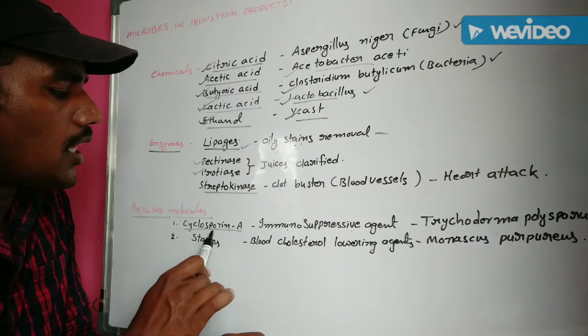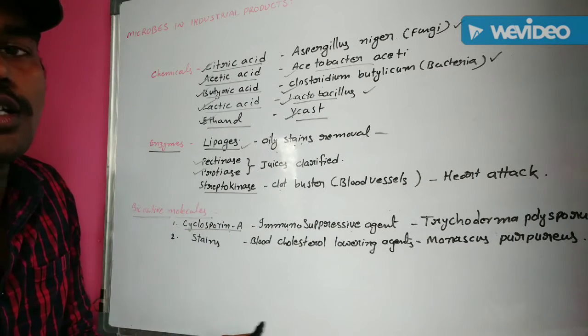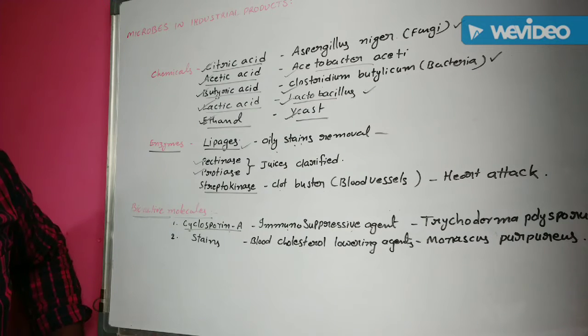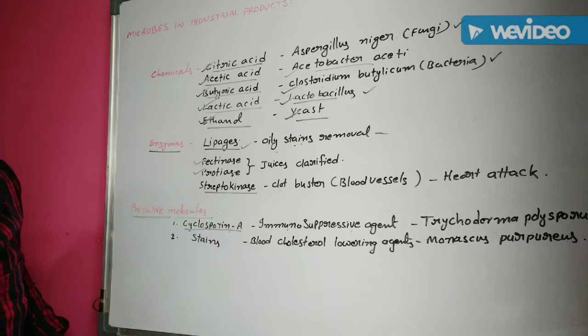That one is cyclosporin A. Understand? This cyclosporin A is one of the immunosuppressive agents in organ transplant patients.